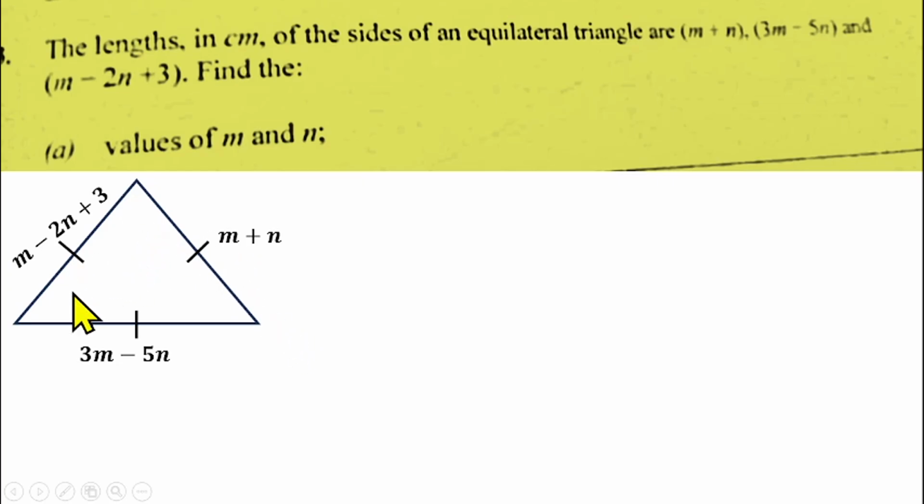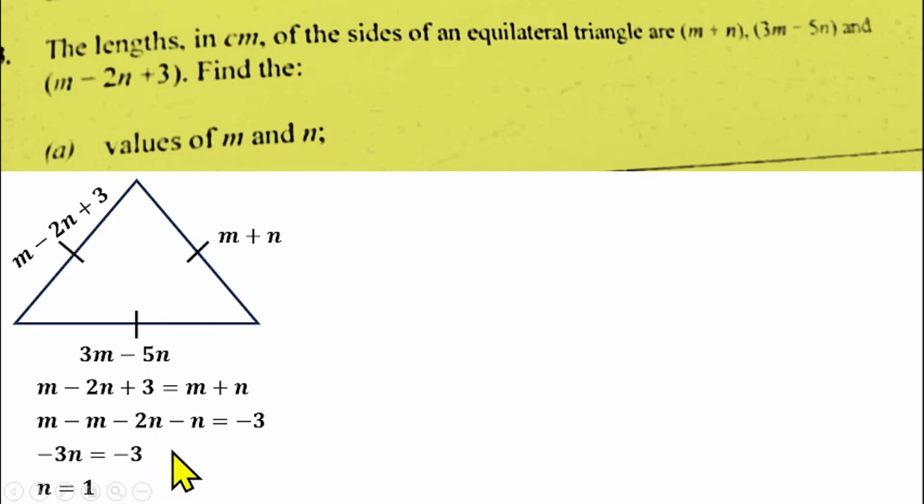So what can we do? Of course, if I pick this side, it should be equal to this side as well. So that means I'll be having m minus 2n plus 3 equals m plus n. If you simplify that further, you can collect like terms: m minus m, minus 2n minus n equals minus 3. Then m minus m gives us 0, minus 2n minus n gives us minus 3n equals minus 3. Divide by minus 3, and n will be equal to 1. So that will give us n equals 1.